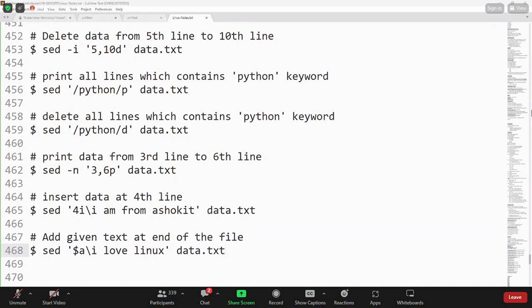Are you clear with my point? If you use -i, then only it will save. Otherwise, it will not save the changes in the file. Are you clear with the sed command?